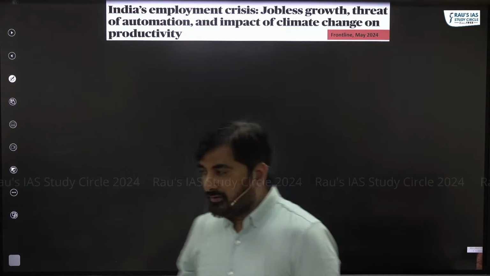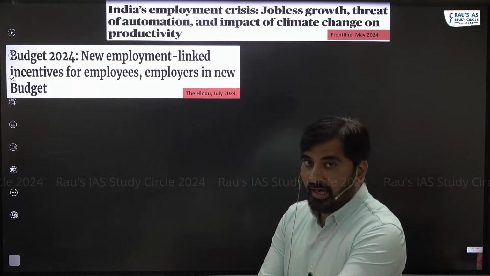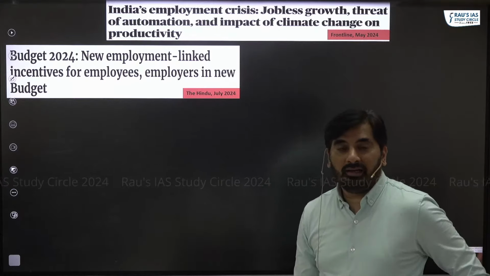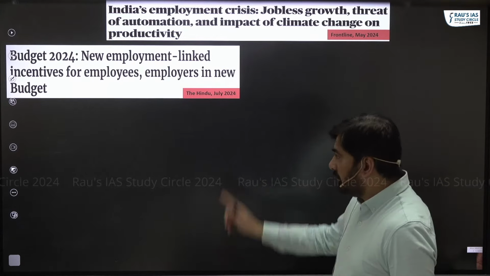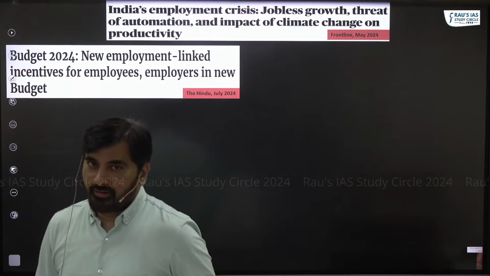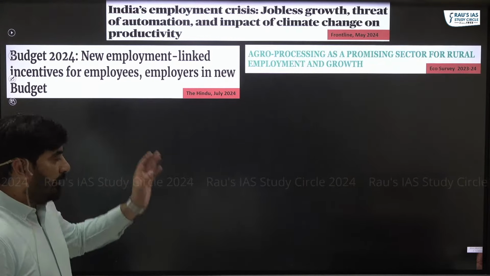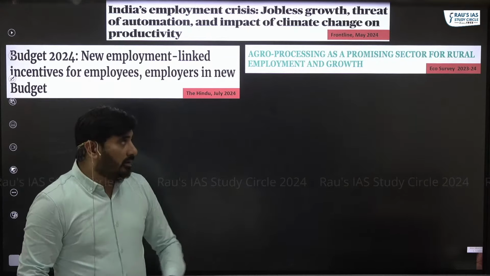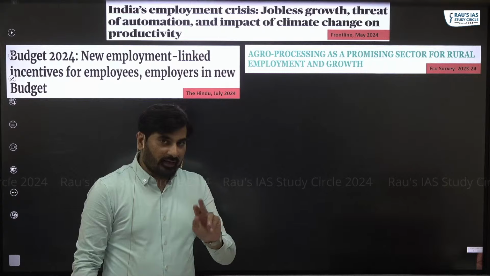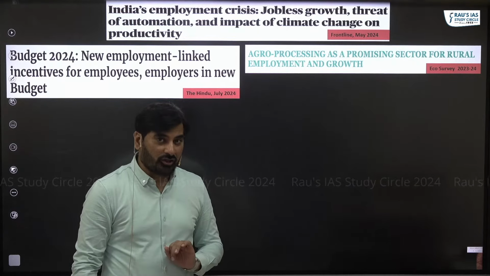To address this jobless growth, the Budget 2024 has launched a new scheme called the Employment Linked Incentive Scheme. This becomes quite important, so we will discuss what this Employment Linked Incentive Scheme is. Apart from that, the Economic Survey, like I said, has identified two sectors as sunrise sectors for employment creation.